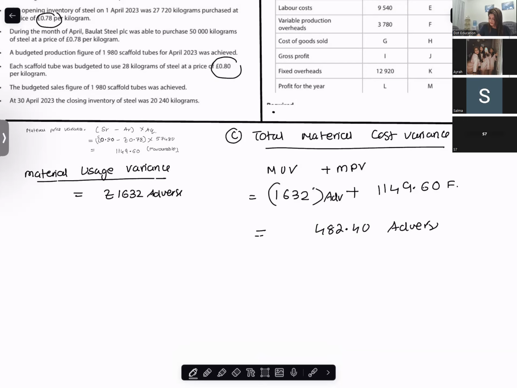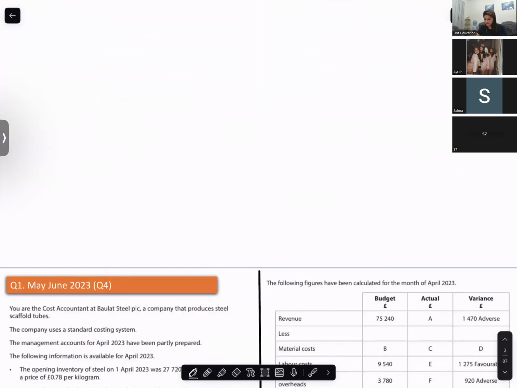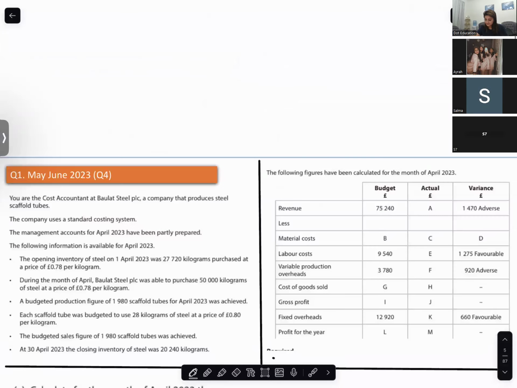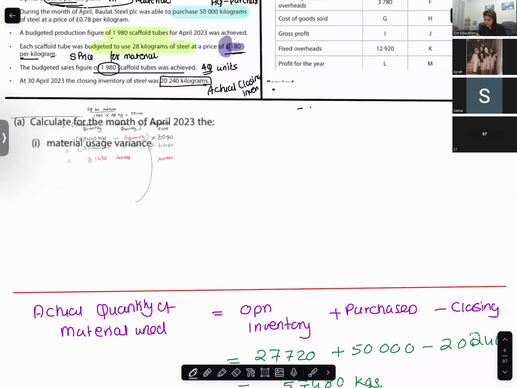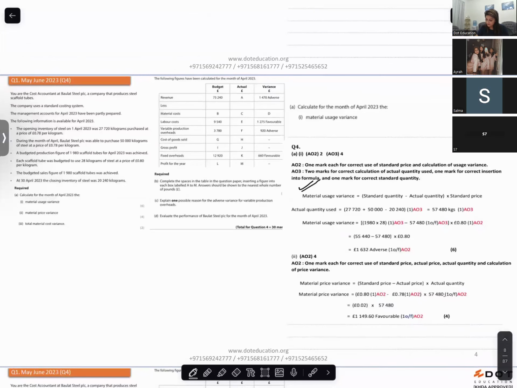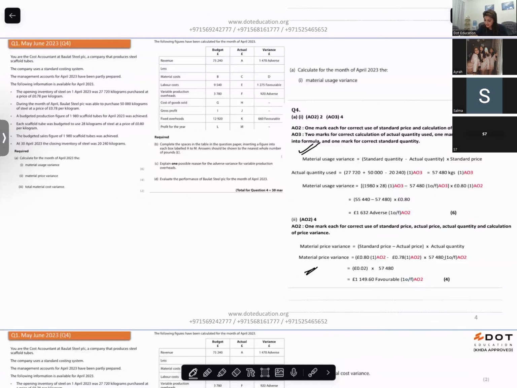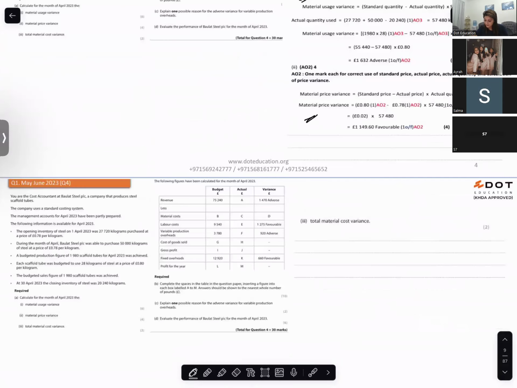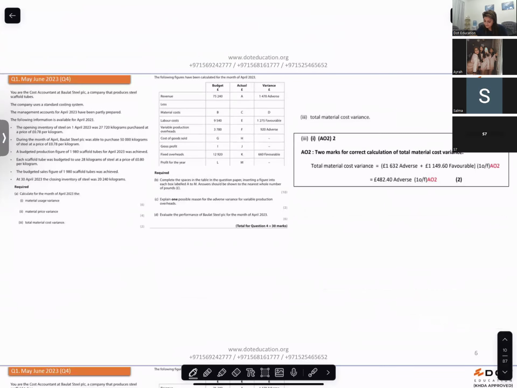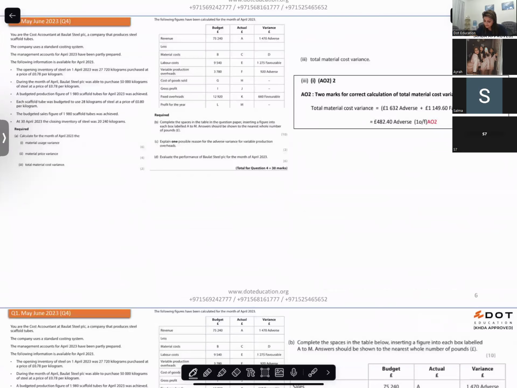The material cost variance is 482.40 adverse. Are you with me? So we found the material usage variance, the material price variance, and also the total material cost variance.